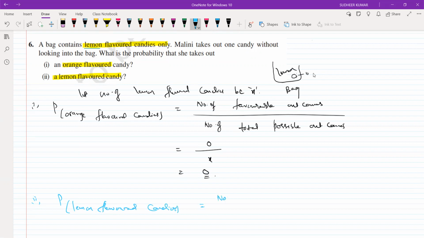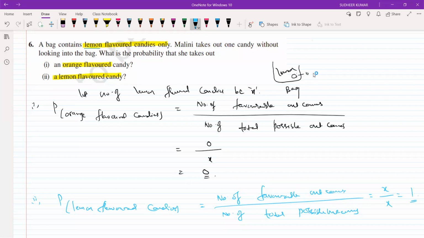Again, write the same formula: number of favorable outcomes divided by the number of total possible outcomes. All lemon flavored candies can be taken, so x. The total is also x, since the bag contains only lemon flavored candies. So x by x is 1. That's it.